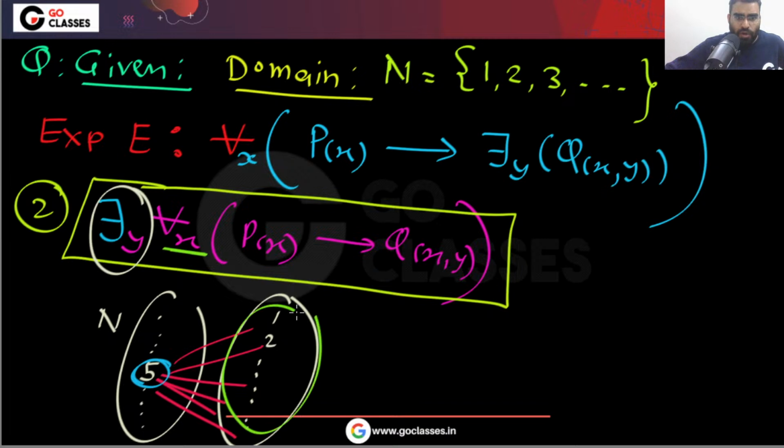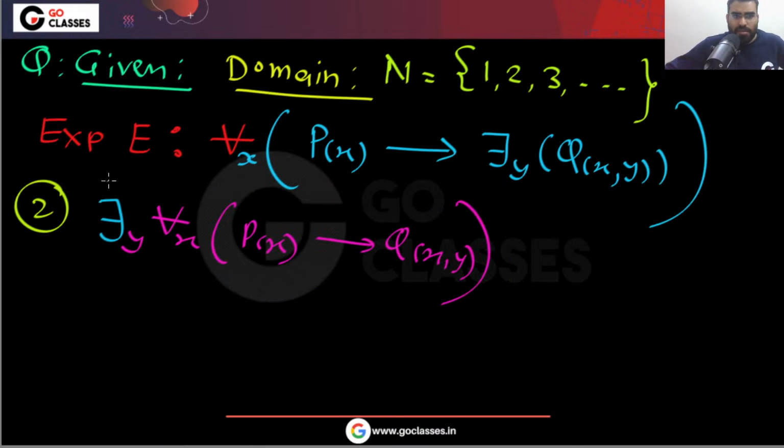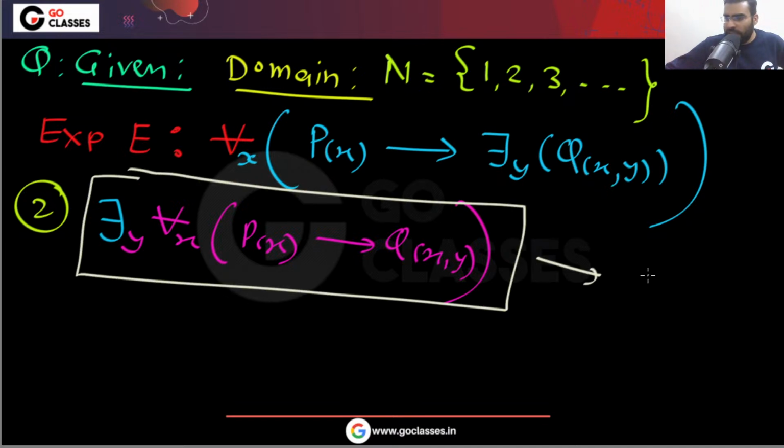For everyone you are saying that if any of them satisfies P, for example, if you have this n and n satisfies P, then what will happen? Then this (n, 5) will be there. This 5 will help. Is this clear? So now you can easily notice that this expression will be true. This option will imply the given expression.